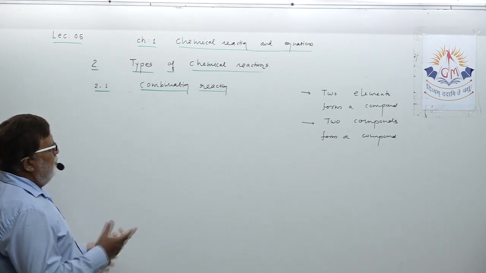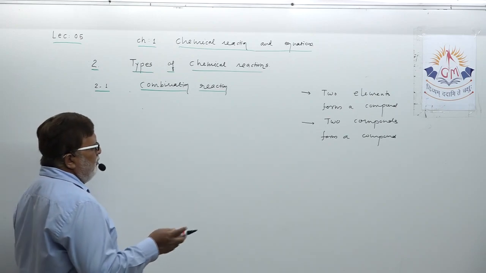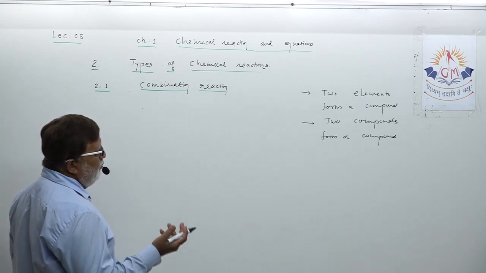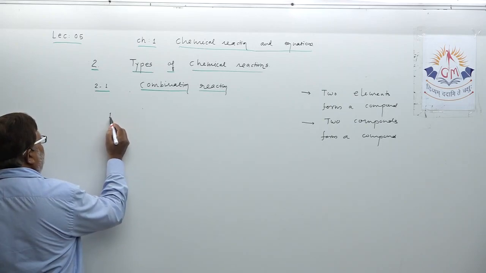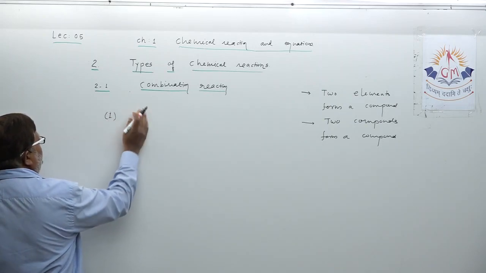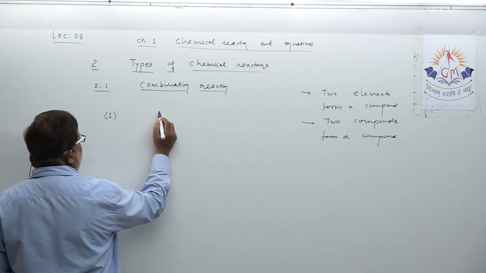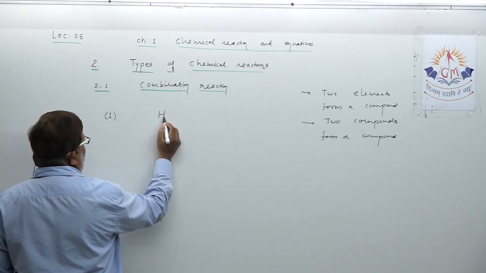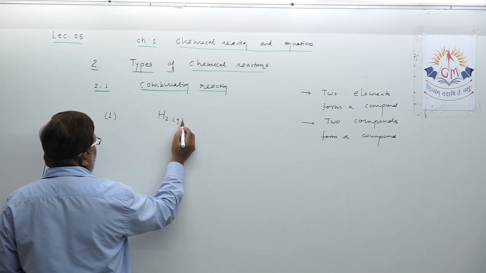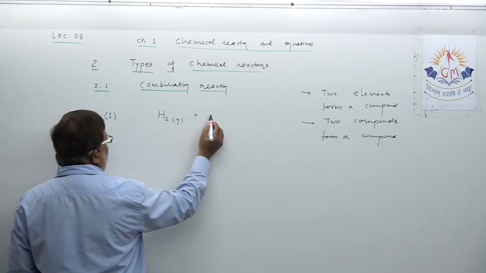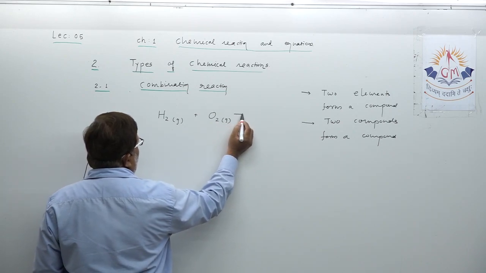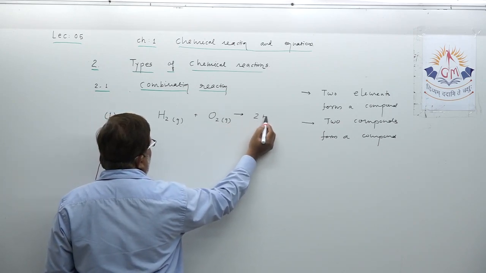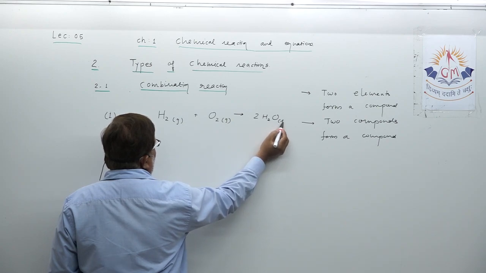Okay, dear student? Any example you can produce to understand this? Suppose I mention one reaction, which is also given in your material, that when hydrogen, one of the elements, chemically reacts with oxygen, they form a compound water, H2O.